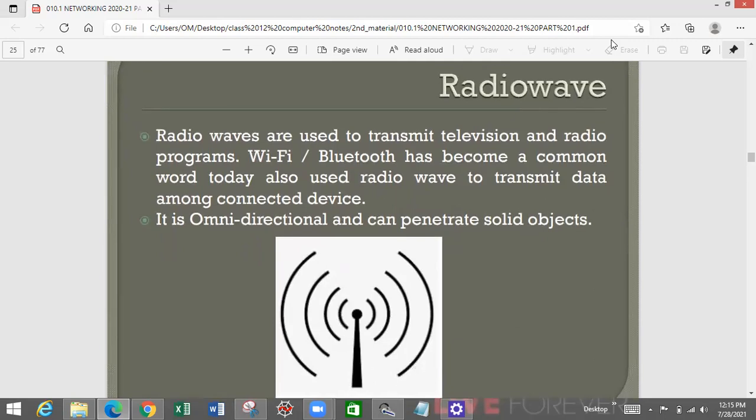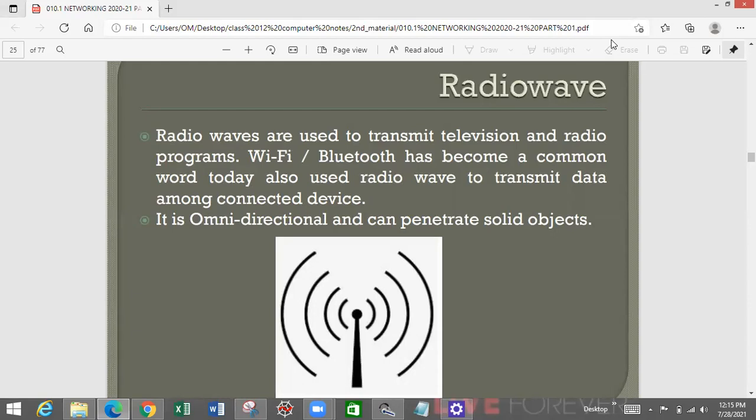Next one is radio wave. Now radio, we are all very familiar with. Earlier days we had All India Radio, nowadays we have FMs, 98.5, 96.7. Many metros provide these FM services, and that service is provided using radio waves. So basically radio waves are used to transmit television and radio programs. The data which is sent by the satellite is captured using radio signals.